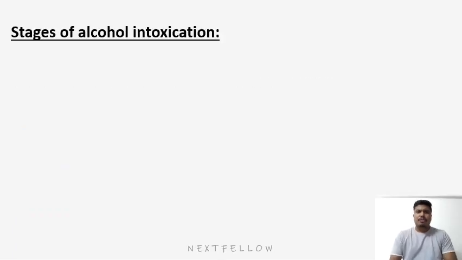Now we will learn about the various stages of alcohol intoxication. The first stage is the stage of excitement. It occurs at a blood alcohol concentration of 50 to 150 milligram percent. In this, there is a state of euphoria, a sense of well-being. It alters time and space perception. The person starts dancing. He even starts disclosing secrets, called in vino veritas, that is, in wine there is truth. Increases desire for sex, but markedly poor performance, resulting in prolonged intercourse with delayed ejaculation.